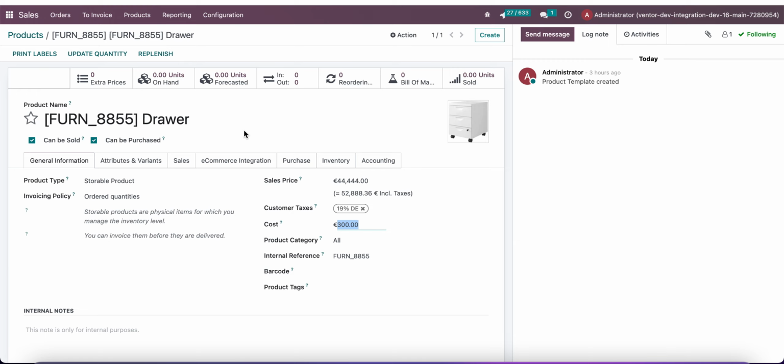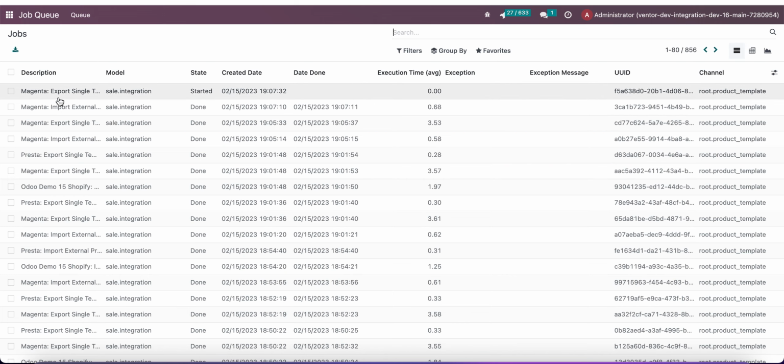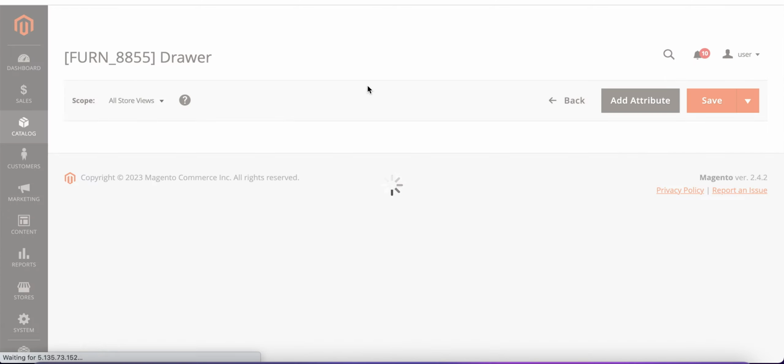So let's do the same in the other direction. Let's set the value in Odoo. Click on save, $100. Let's check that the job was created and successfully done, and update our product page in Magento.